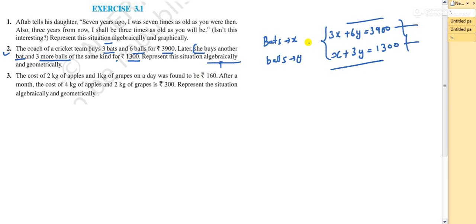Now if they ask you to find the cost of bat and ball, just solve this, either by using the substitution or elimination method. You will get the value of x and y, and that is their cost. Simple.